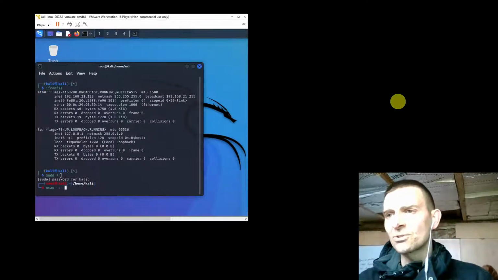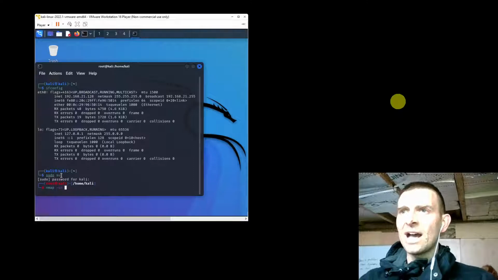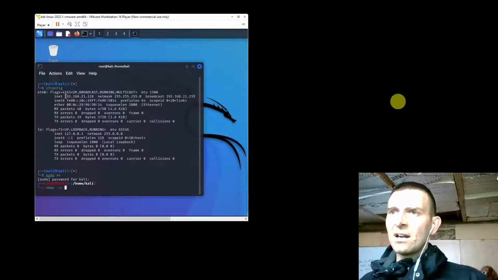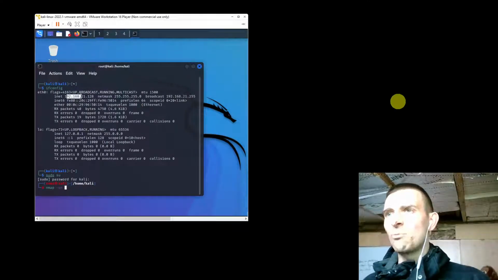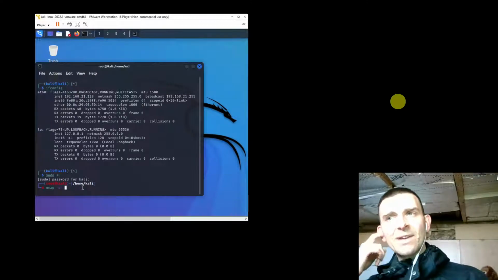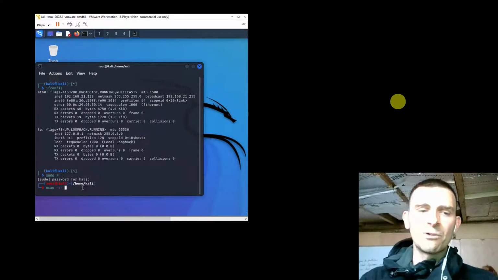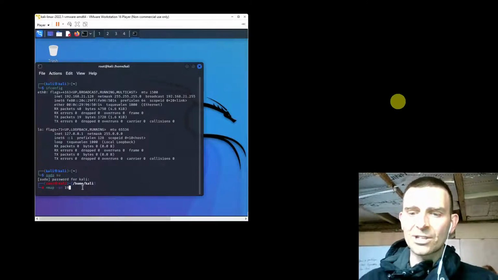-sn stands for simple, no port scan, and if I take a look here, I can see that the NAT network address structure seems to kind of be this. So I'm going to guess that 192.168.21 is kind of what everything on the network is going to start with. That's going to be the prefix, if you like, for everything on the network.